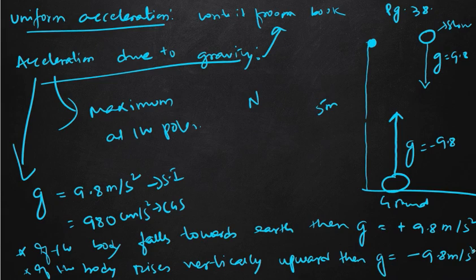Clear? So on page number 39, exercise 1. All the questions are very easy. The first question: what do you understand by the term rest? Already discussed. What is motion? Already discussed, and you have to just give one example. You can find all the solutions in the book. Scalar quantity and vector quantity are there, and the difference is also there. In question number 3, I have given some examples of quantities which are scalar and quantities which are vector, so remember which physical quantities are scalar and which are vector. Question number 4 is also the same: speed, velocity, and the difference between speed and velocity is in the table.